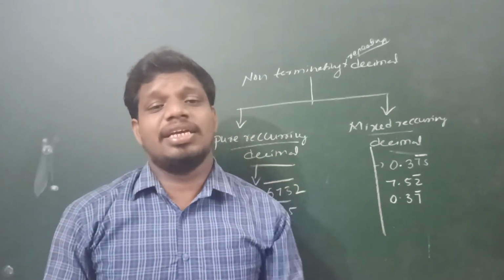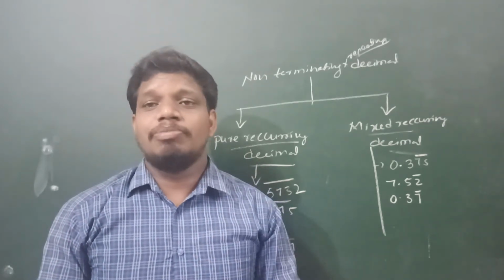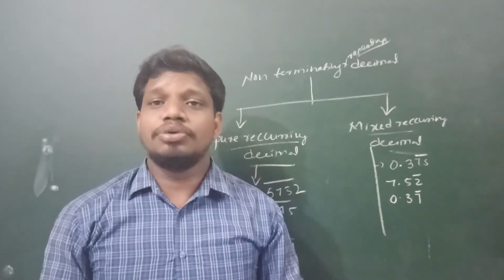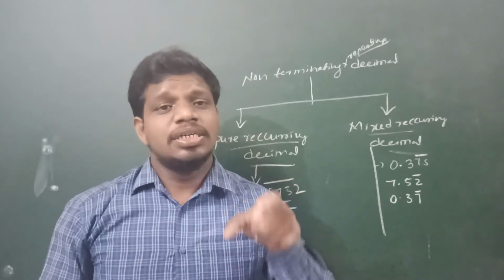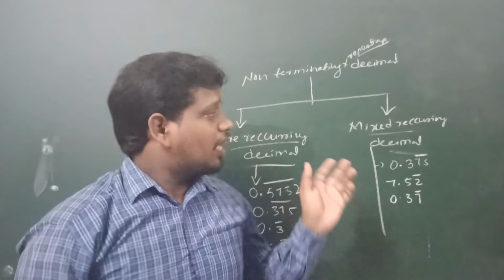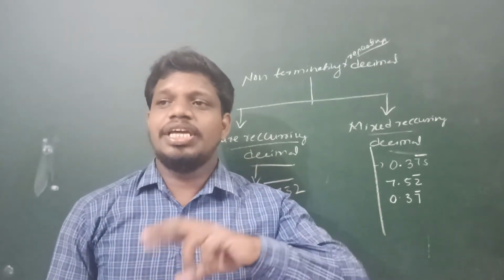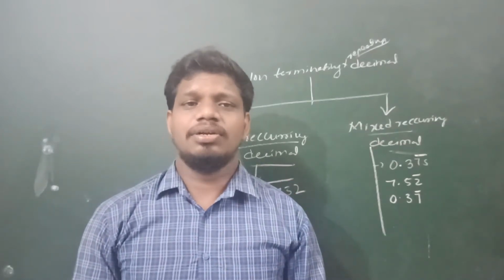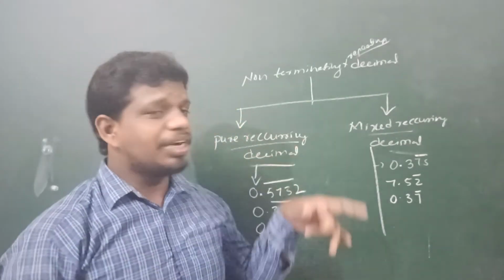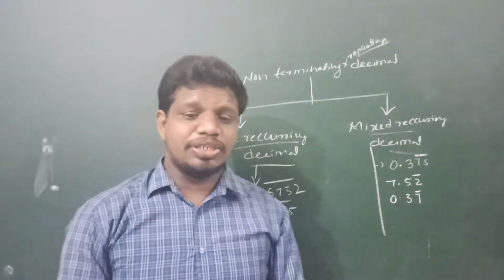For a rational number in the form p by q, if q is of the form 2 to the power of n into 5 to the power of m, it gives a terminating decimal. If there are factors other than 2 and 5 in the denominator, it gives a non-terminating repeating decimal. In that, pure recurring decimal as well as mixed recurring decimal.